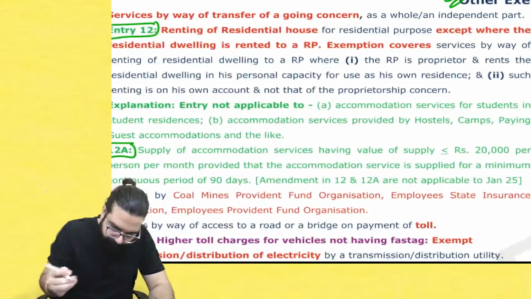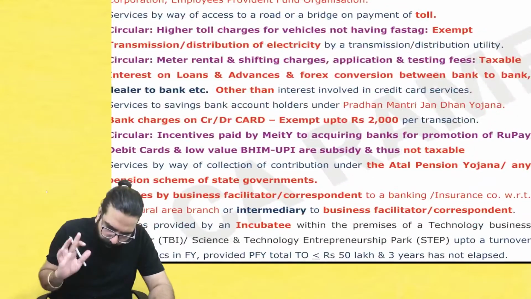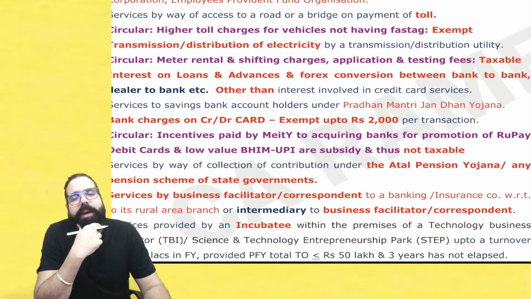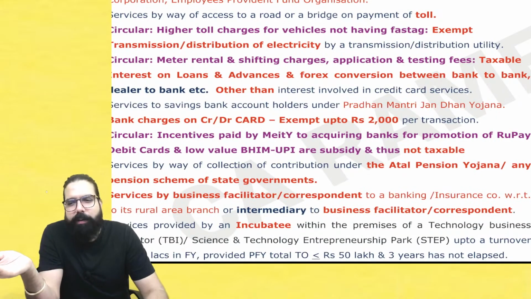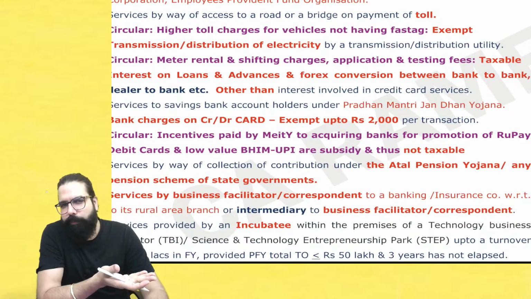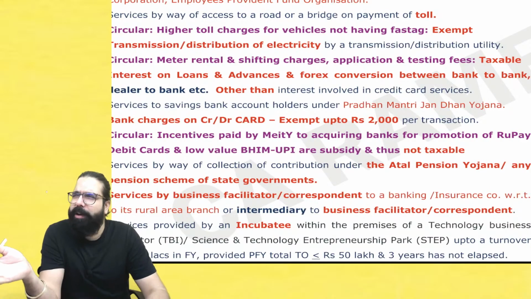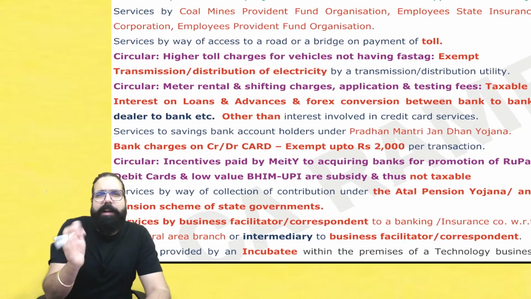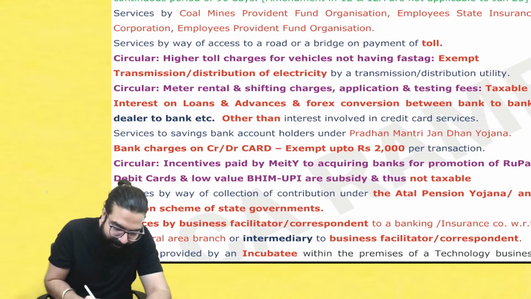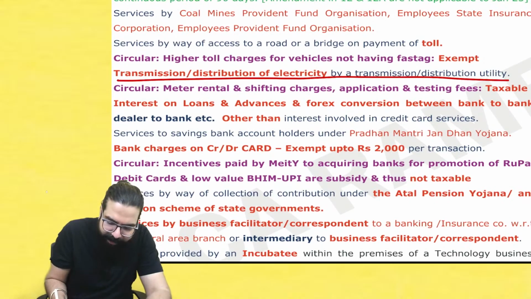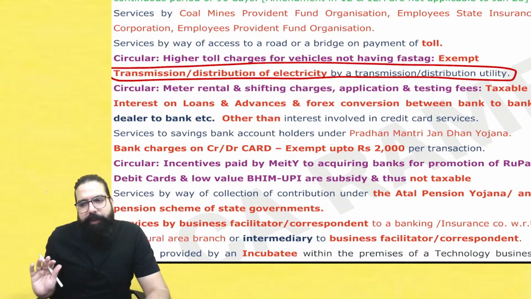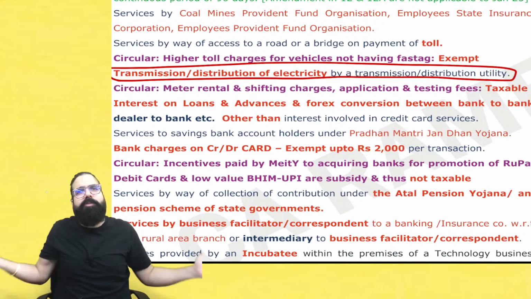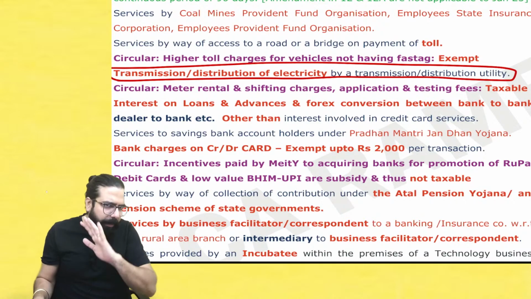Now listen. Here, one point is to be there. Bescom, for example. What is Bescom, sir? Baba, our electricity distribution utility. Bangalore electricity distribution utility, which is there, is Bescom. Like that, every state has one electricity distribution utility. Whenever electricity is being supplied, transmission and distribution of electricity, there is no GST. In Karnataka, we have Bescom. Bescom supplies electricity. On electricity there is no GST.